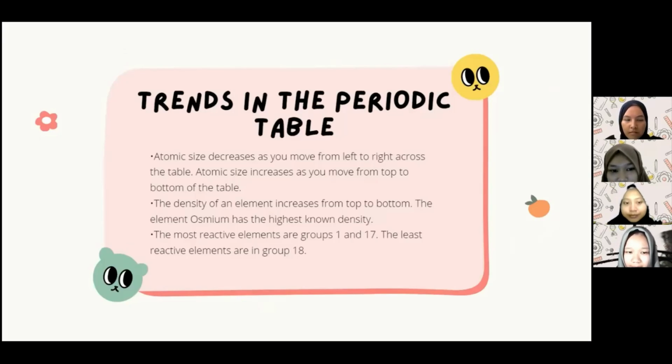Trends in the periodic table. Trends in the periodic table consist of atomic size, density, and reactive elements. Atomic size decreases as you move from left to right across the table. Atomic size increases as you move from the top to the bottom of the table. The density of an element increases from the top to the bottom, and the element osmium has the highest known density. The most reactive elements are in groups 1 to 17, and the least reactive elements are in group 18.